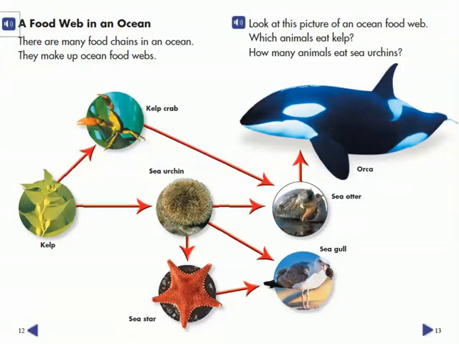A food web in an ocean. There are many food chains in an ocean. They make up ocean food webs. Look at this picture of an ocean food web. Which animals eat kelp? How many animals eat sea urchins?